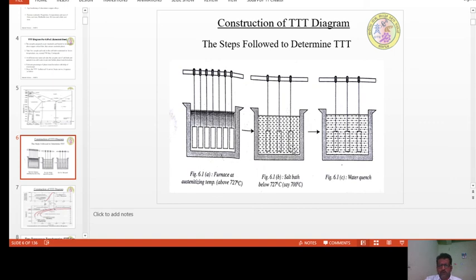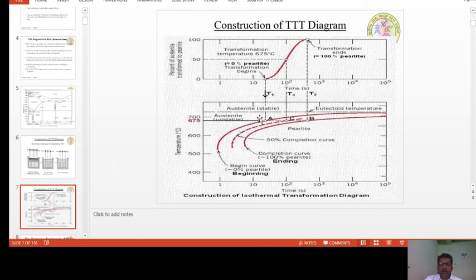So like this, you take a number of specimens right from zero time to a maximum of 1 hour or 1.5 hours, depending upon the time it will take for the complete transformation from zero to 100%. And then with this data, you can draw these TTT diagrams.